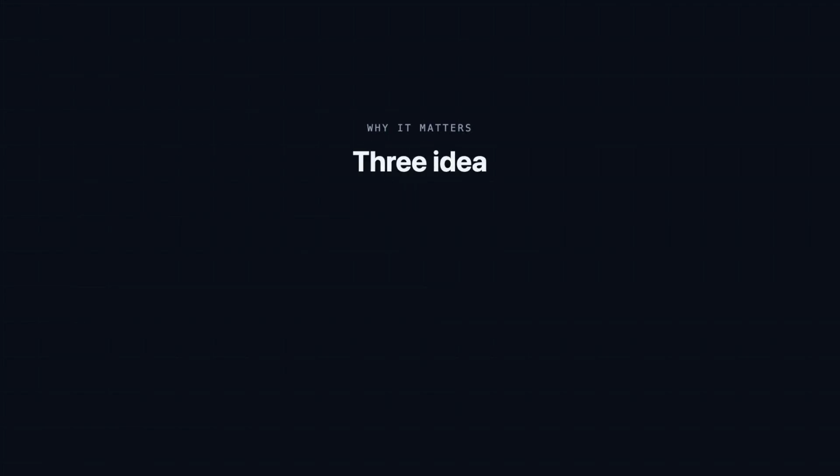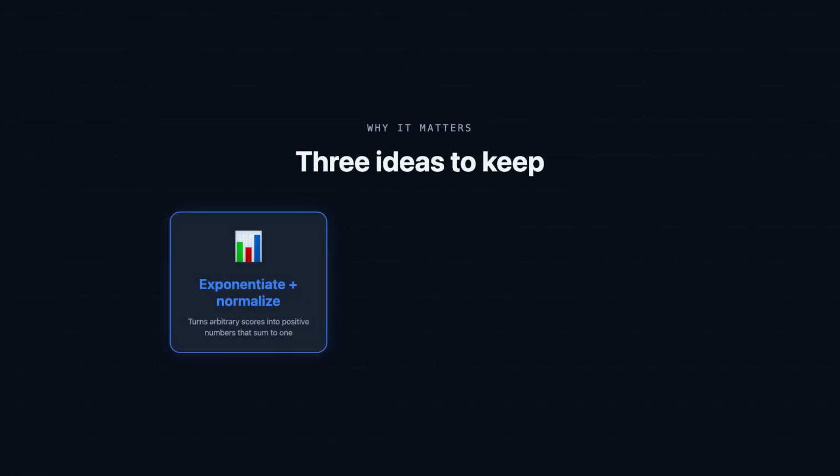So let's pin down the 3 ideas that make Softmax worth understanding deeply. Exponentiate, then normalize, and you get a distribution. That 2-step recipe is the entire function. It converts arbitrary scores into positive numbers that sum to 1, ready to be read as probabilities.